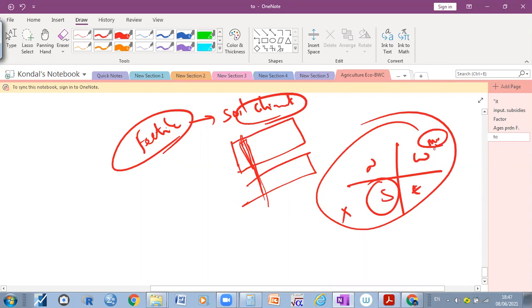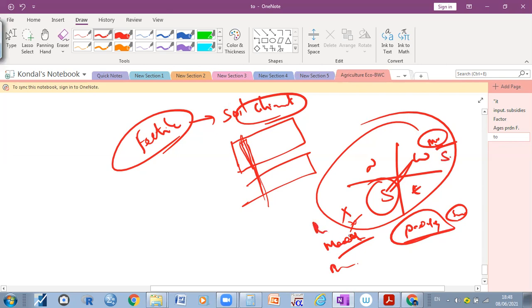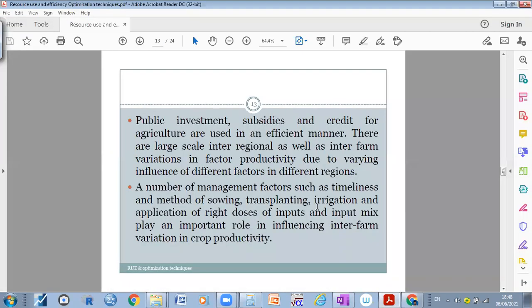For example, here there is an inter-regional variation, from crop to crop. If you take paddy, for example, people in Nalgonda, in Suryapet or Kodada, can produce more output compared with other areas. If you take Medak or Rangareddy, here we can produce more and more paddy. I'm assuming Suryapet or Rangareddy or Vikarabad, for example. So this kind of variation we can get. That is called regional variation.